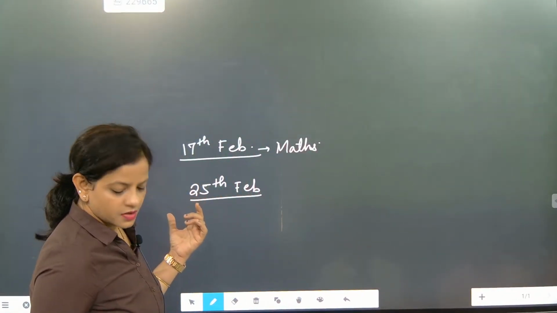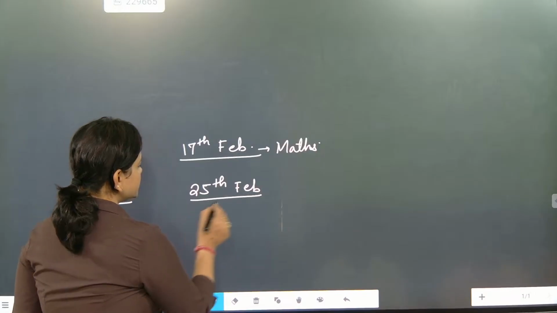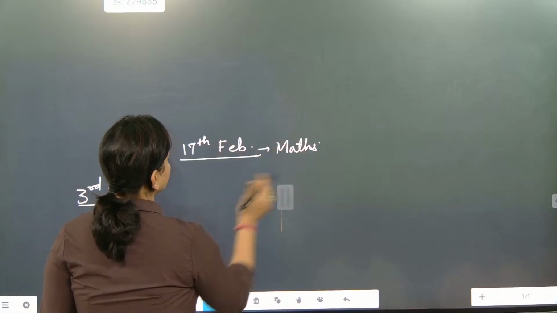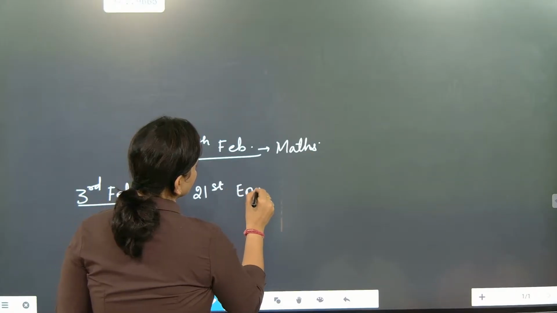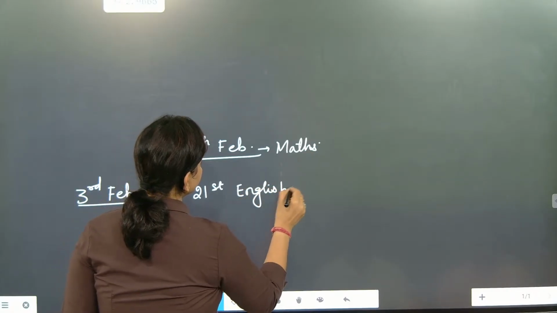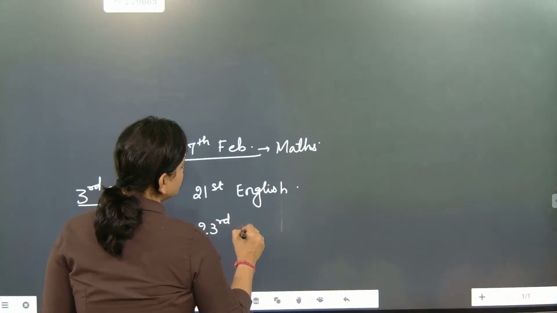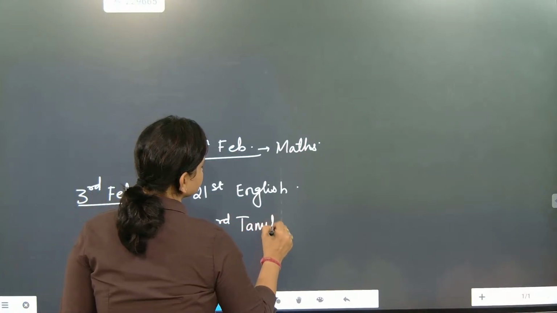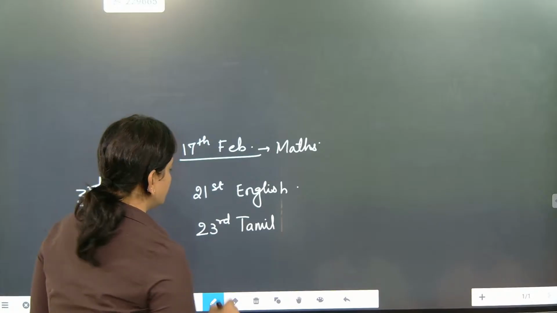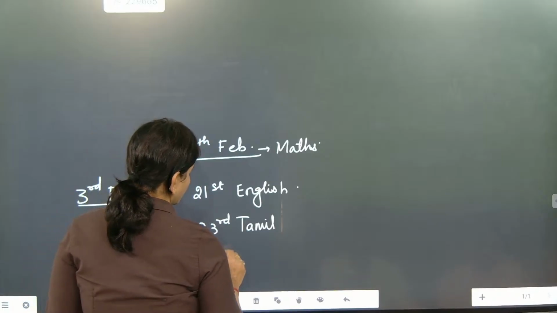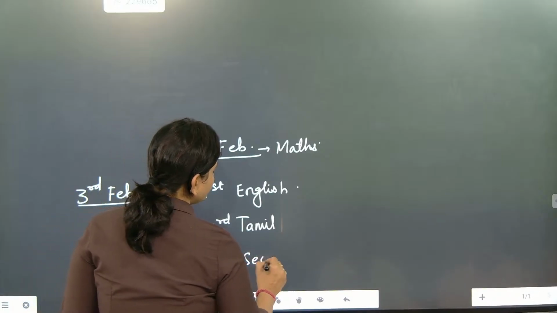21st is English. After that, 23rd is Tamil. And then Hindi. 25th is science.